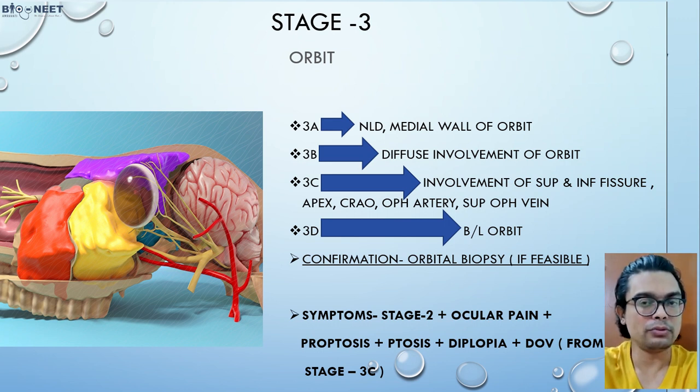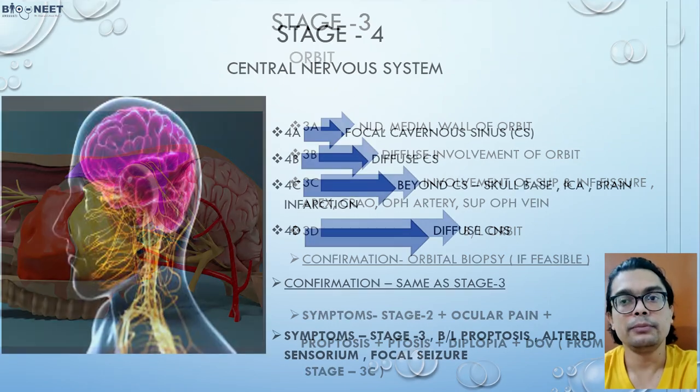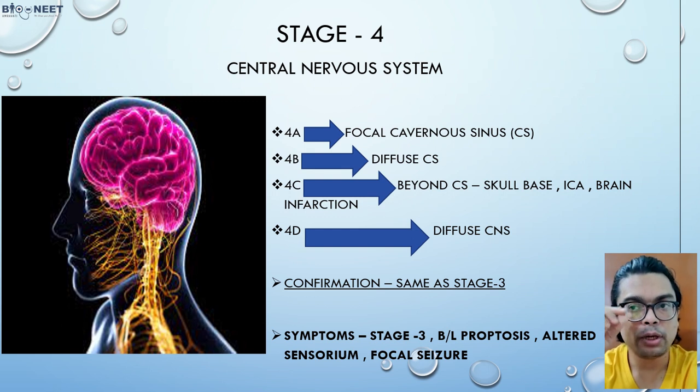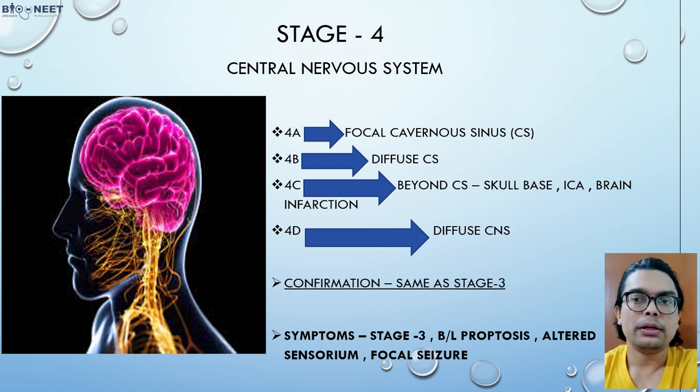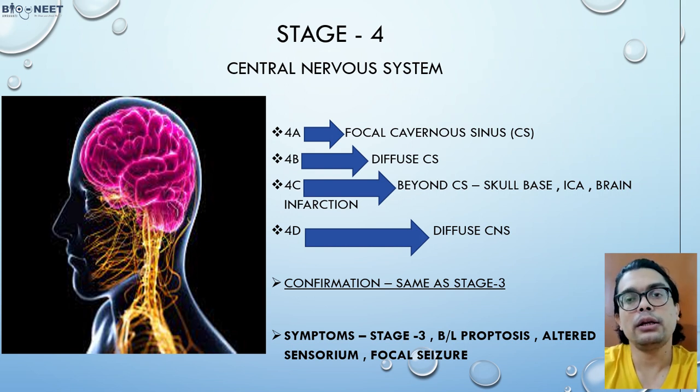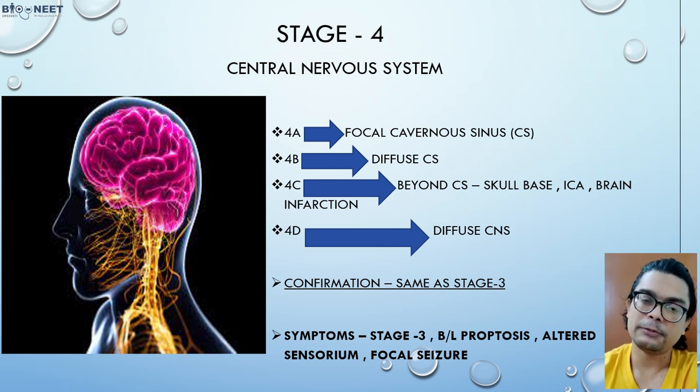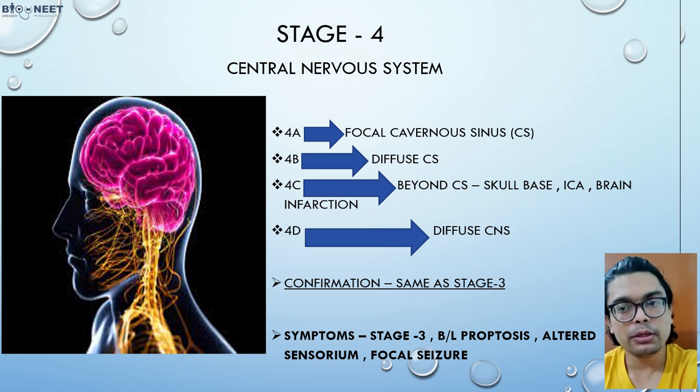Now this fungus enters into your brain. Whenever it spreads from the orbit, the first thing it will reach is the cavernous sinus. In the cavernous sinus, there can be focal involvement or diffuse involvement. As per that, stage 4 is again divided into A, B, C, and D. A is focal involvement of the cavernous sinus. B is diffuse involvement of the cavernous sinus.